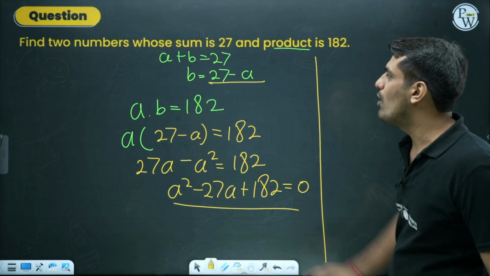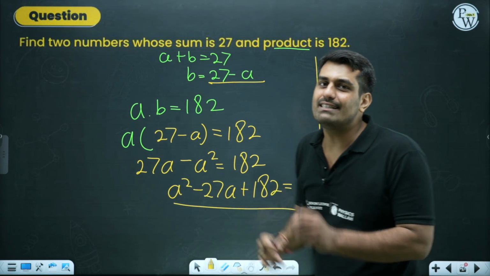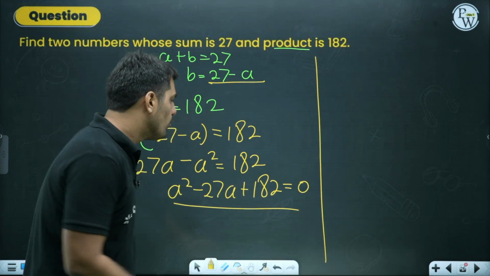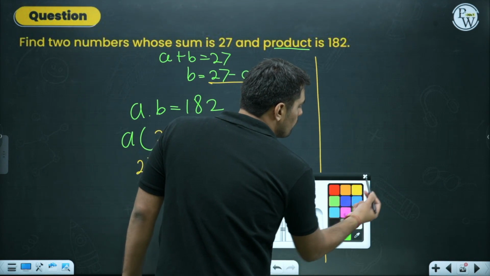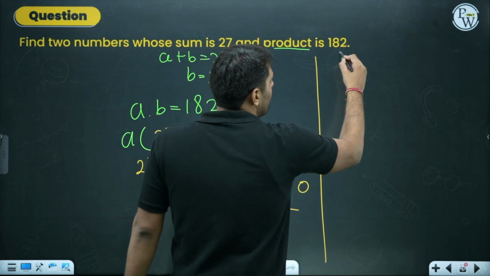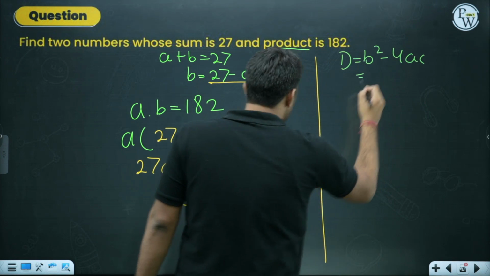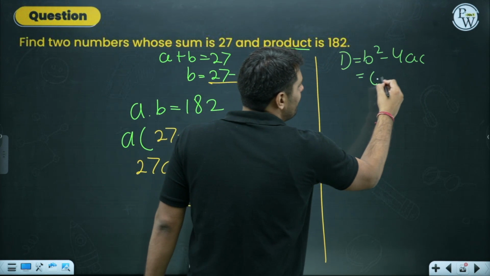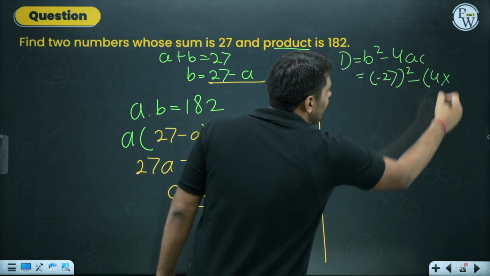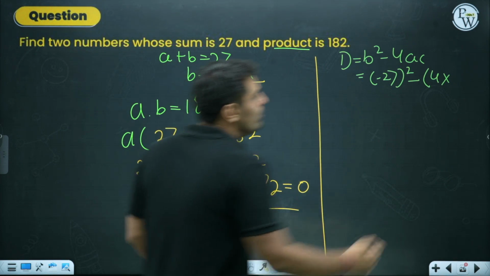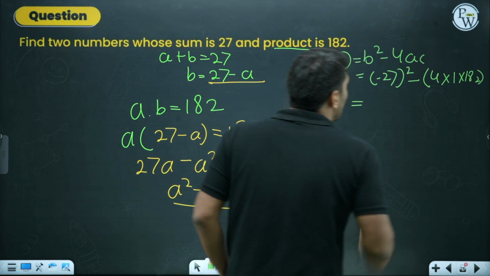Once we have the general form, convert the statement into mathematical form and write the general form. After that, things are very simple as usual. Go forward with the basic method which we know. The basic method is the quadratic formula and the value of D. The value of D is B square minus 4AC. B over here is minus 27, so minus 27 square minus 4 into A, A is 1, 1 into 182. Doing the calculation, 27 square.